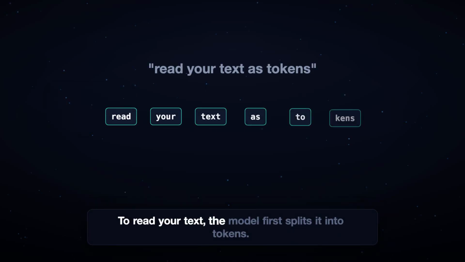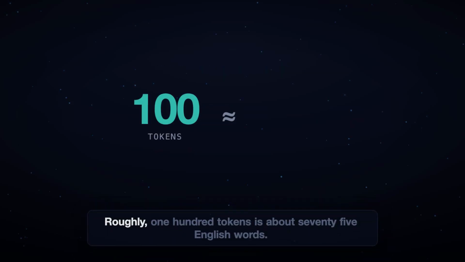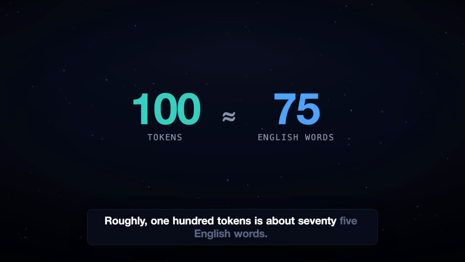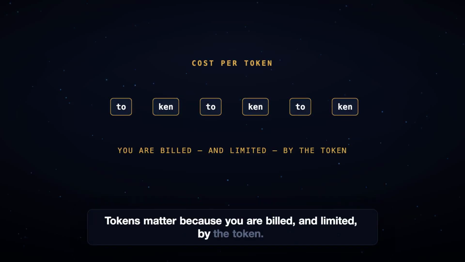To read your text, the model first splits it into tokens. A token is a small chunk, often a word or part of a word. Roughly, 100 tokens is about 75 English words. Tokens matter because you are billed and limited by the token.